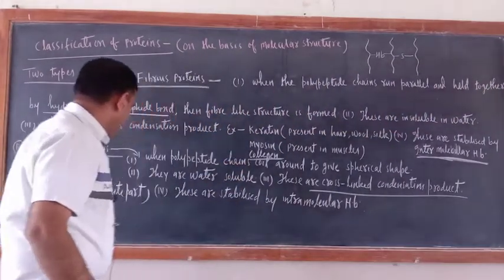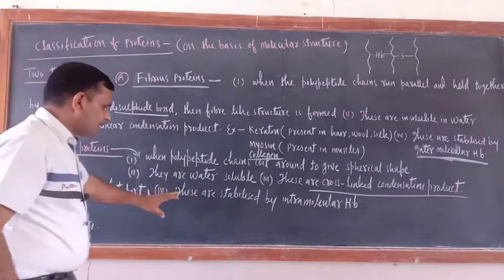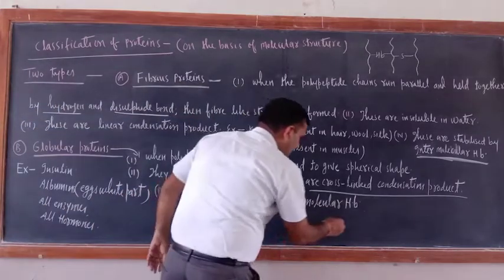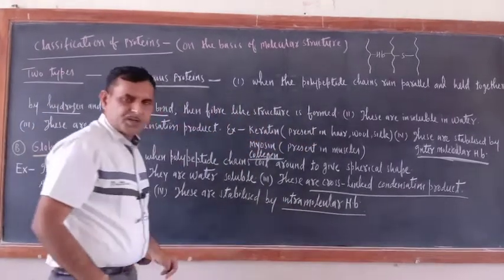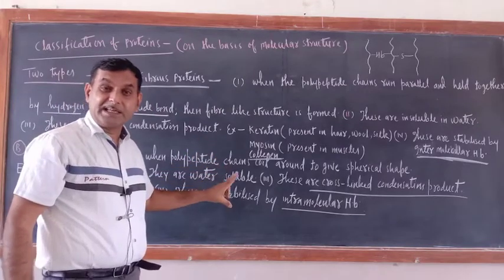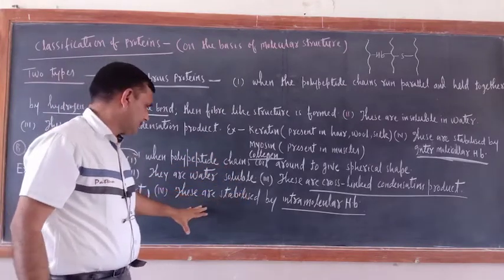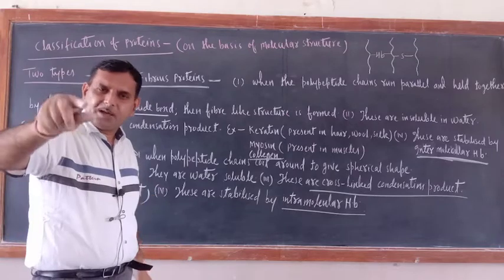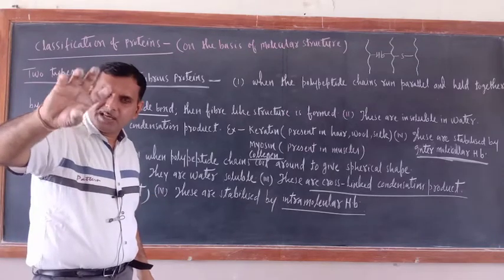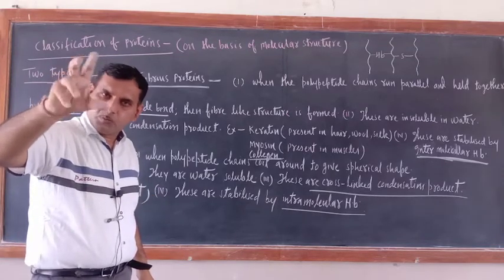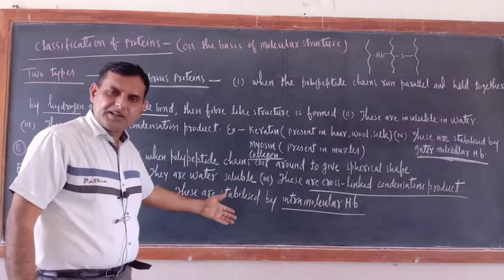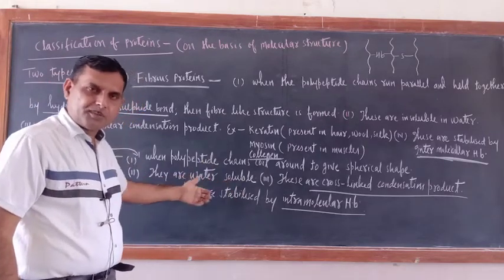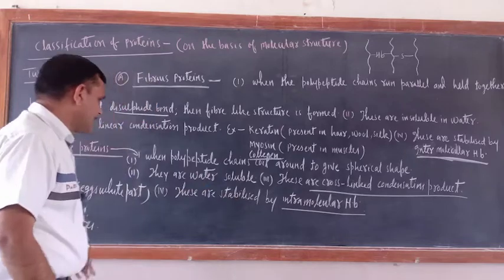Now try to understand. These are stabilized by intramolecular hydrogen bonding. Intermolecular is not there, intramolecular hydrogen bonding is there. And you know that because of intramolecular hydrogen bonding, cyclization means globular structure is formed. So always remember here, in globular protein, intramolecular hydrogen bonding is there.